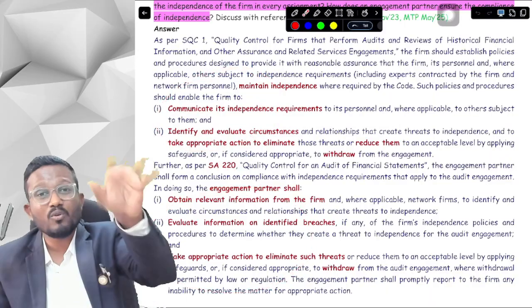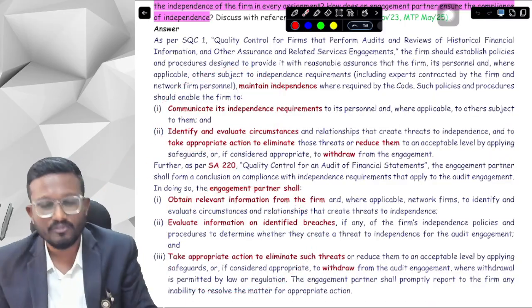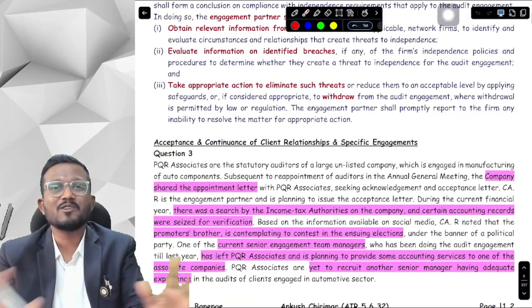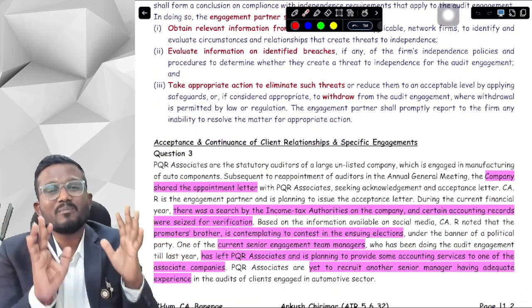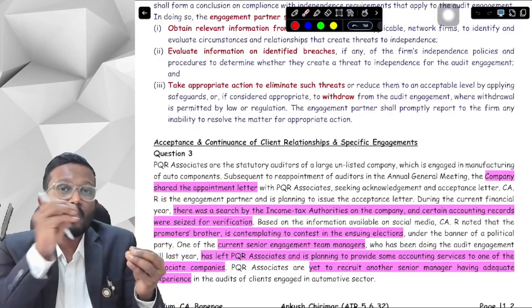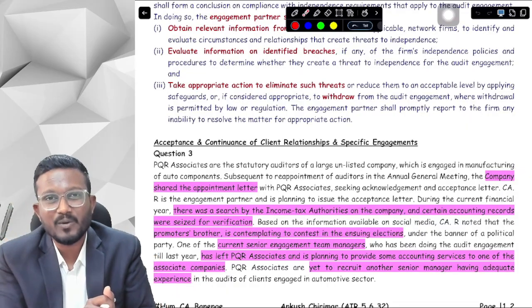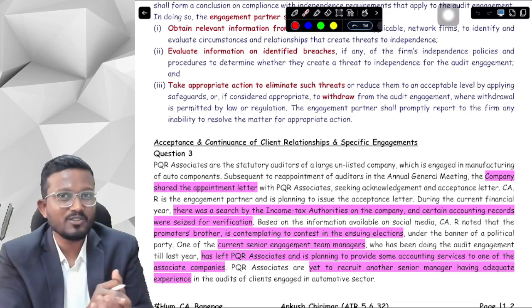So you don't have to learn the differences between SQC1 and SA220. You can write all the 4 points together. Yes sir, this was the question. They just talked about independence from a firm perspective, so we talked about SQC1. They talked about independence from the engagement partner perspective, so we write all the points as per SA220 also, because SA220 specifically covers audit engagement.